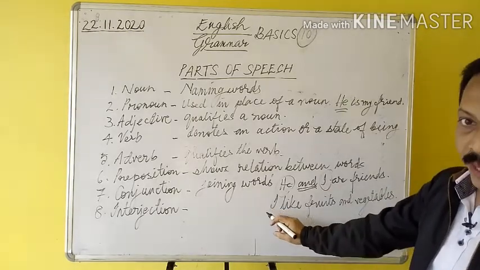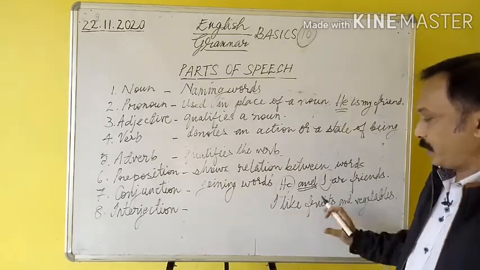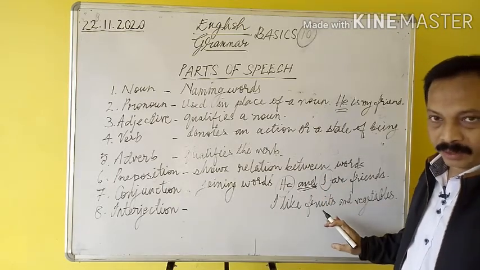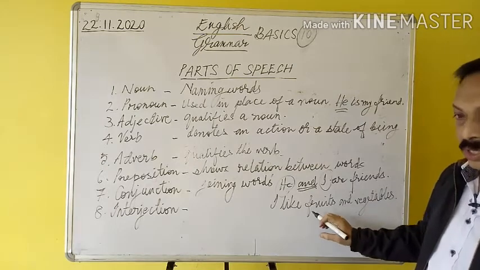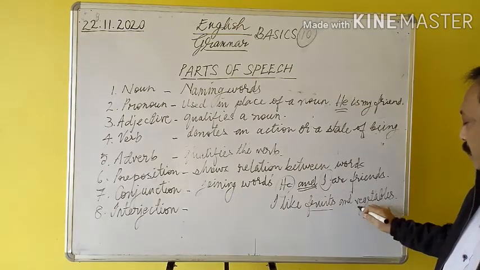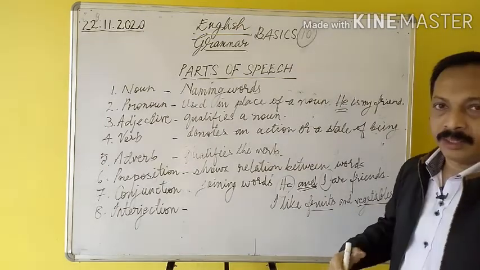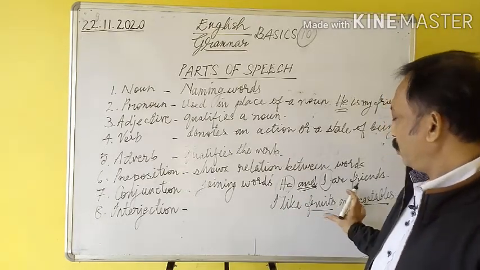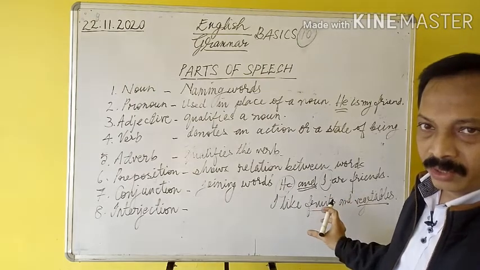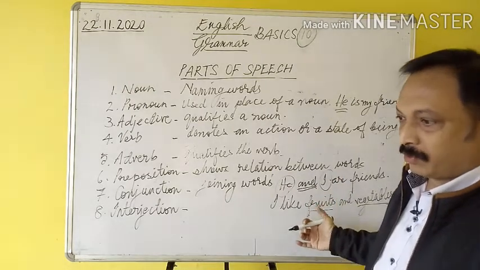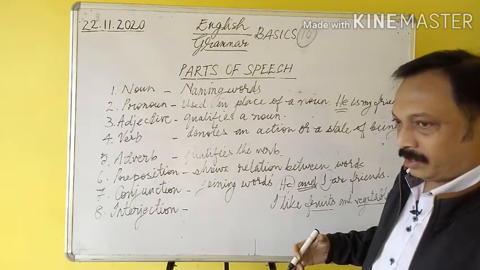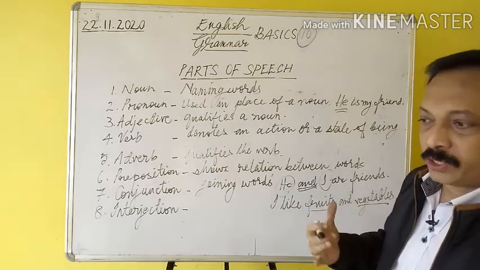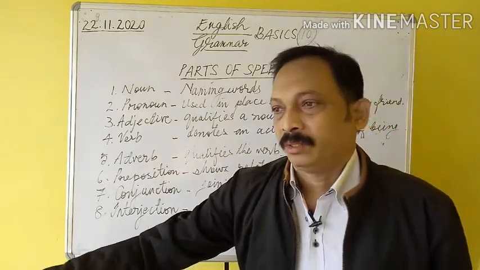Full sentence: I like fruits and vegetables. Here there are two things which have been joined by the conjunction and. Here the two things are fruits and vegetables. You can add two or more things using conjunctions, and for showing similarity you use and, but for showing contradiction or to say about opposite things you use but.